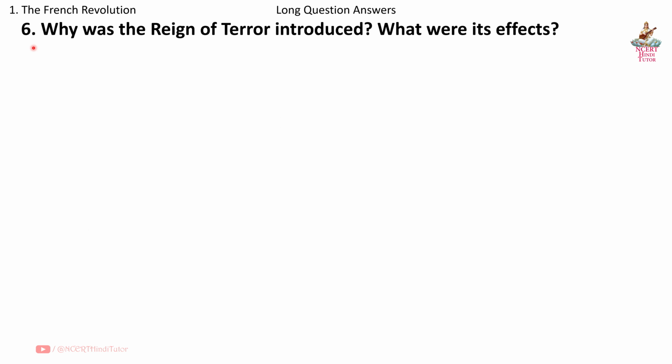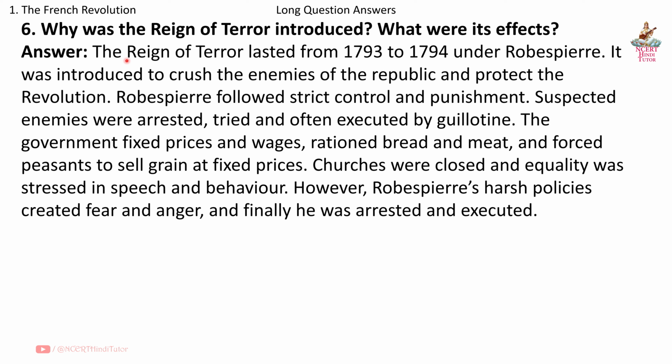Question 6. Why was the Reign of Terror introduced? What were its effects? Answer. The Reign of Terror lasted from 1793 to 1794 under Robespierre. It was introduced to crush the enemies of the Republic and protect the revolution. Robespierre followed strict control and punishment.